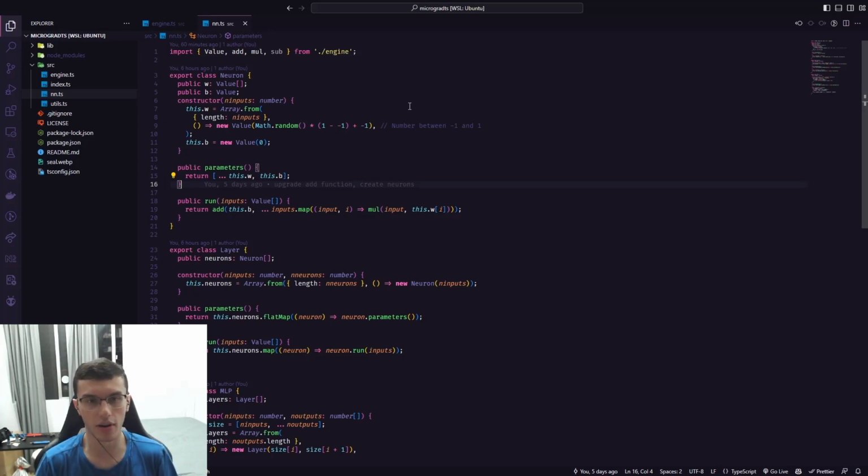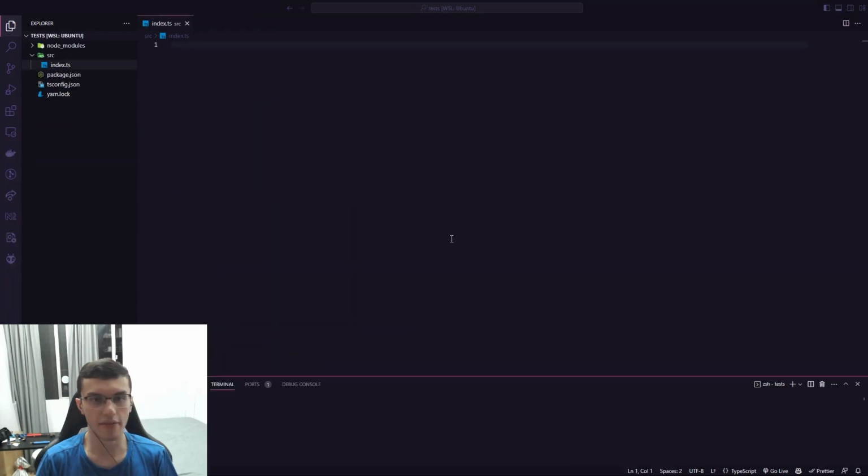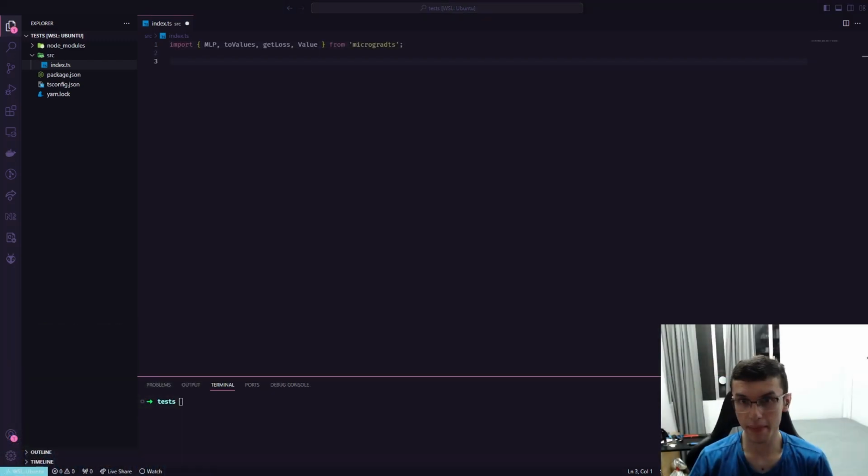How does that work on a real application? So for example, let me show you. You can have any TypeScript or JavaScript application, and then you can add the package with your favorite node package manager, like yarn add MicrogradTS. In the interest of time, I'm just going to grab a ready example and walk you through it.